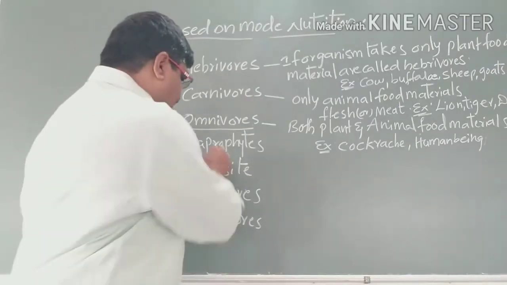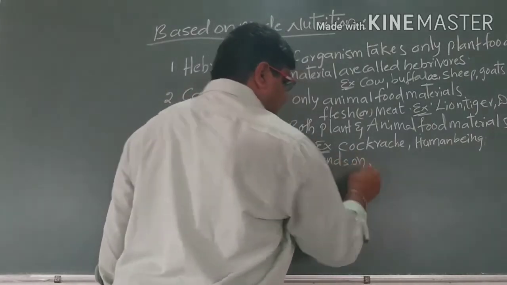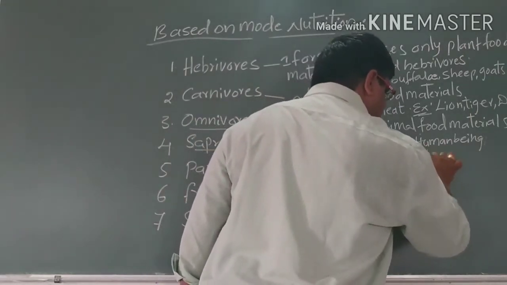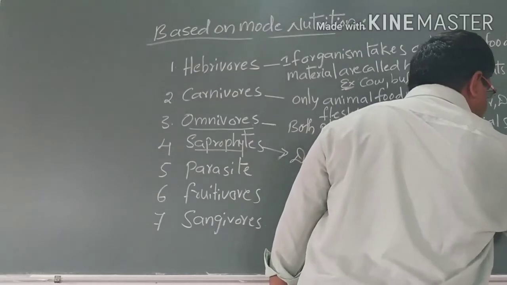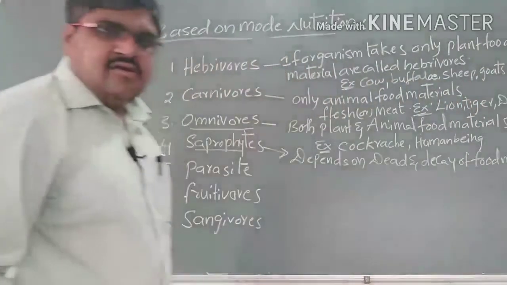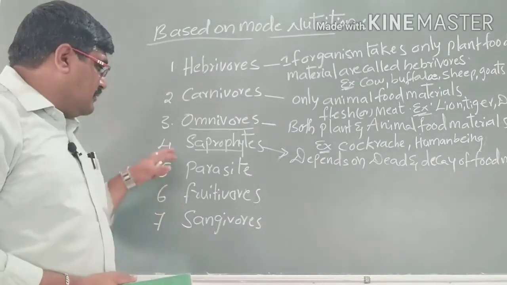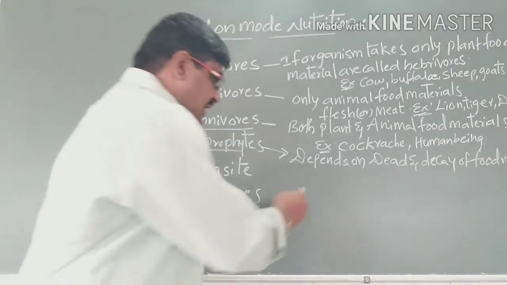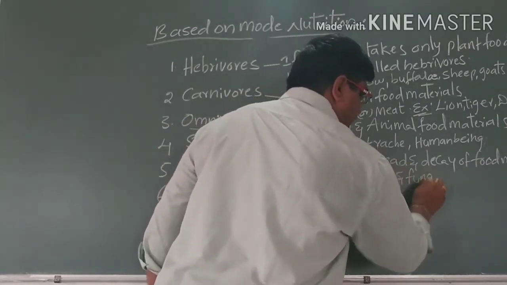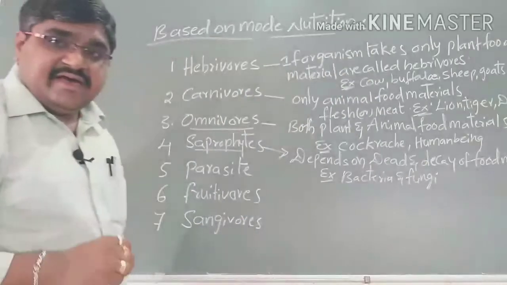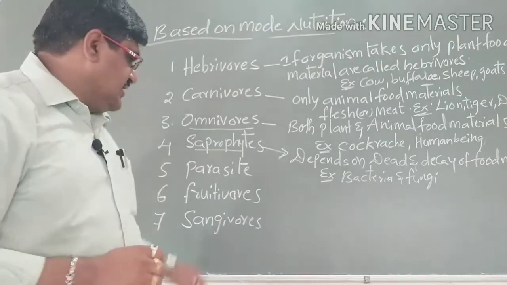Next, saprophytes: the organisms which depend on dead and decaying food materials are called saprophytes. Examples are bacteria and fungi, which depend on dead and decaying organic matter.